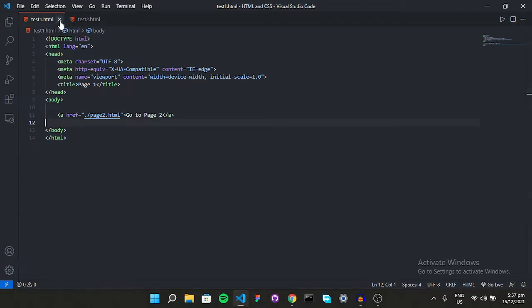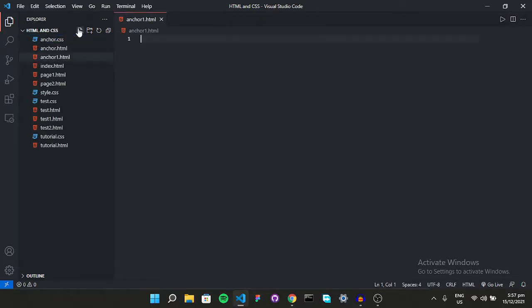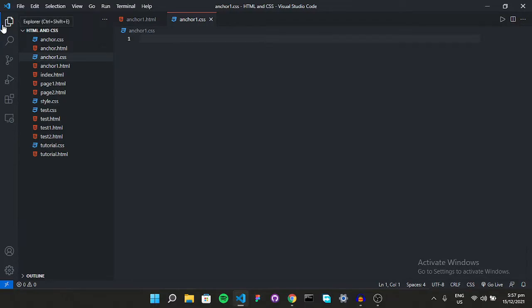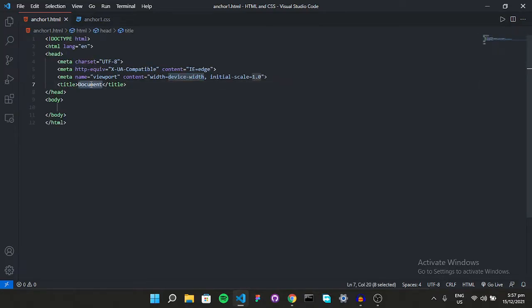So let's close these out and make another file, call it anchor1.html, and also give it a CSS file, anchor1.css. I use the same names for my files in HTML and CSS because it's easy to link to them afterwards, right? So give it a general boilerplate and give it a title. You can use whatever you want. I'll just say anchor tag basic. I forgot an A in there, so yeah, basic.